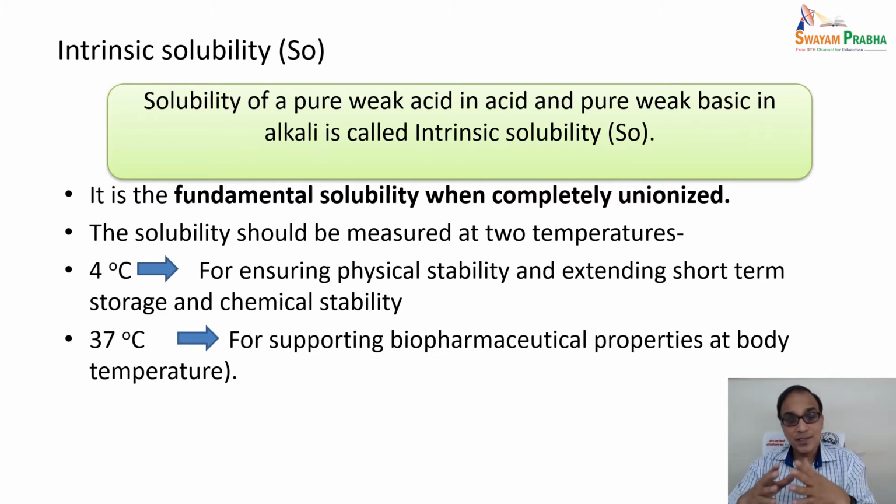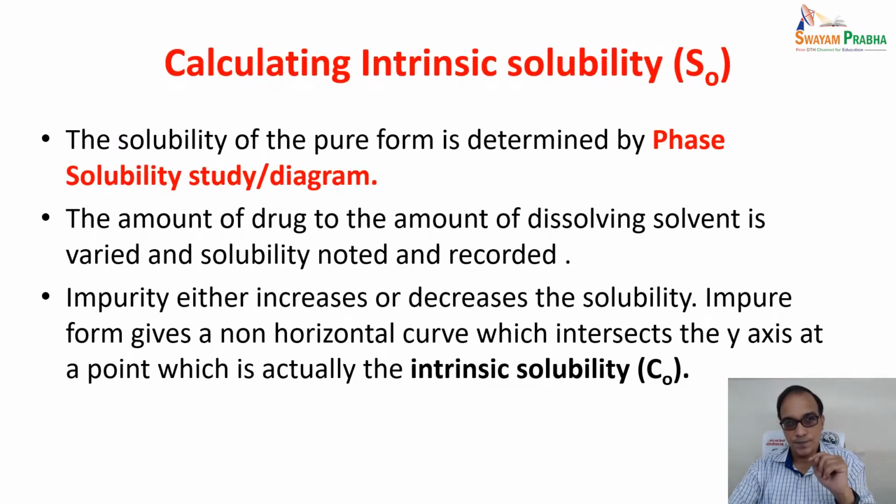The solubility should be measured at two temperatures: 4 degrees Celsius, for ensuring physical stability, extending short-term storage and chemical stability, and 37 degrees Celsius, for supporting the biopharmaceutical properties at body temperature. So intrinsic solubility must be calculated at these two temperatures.